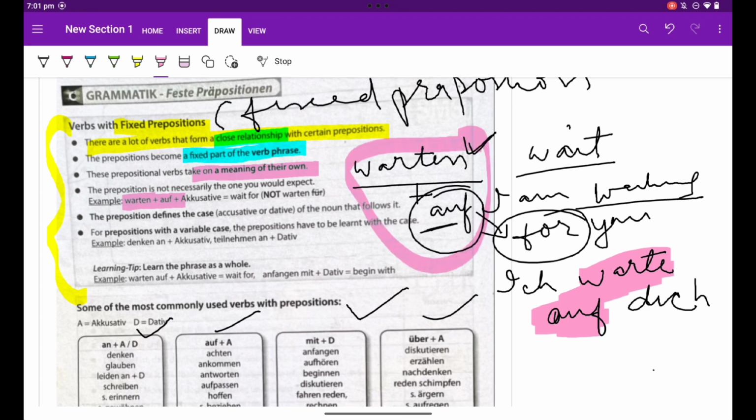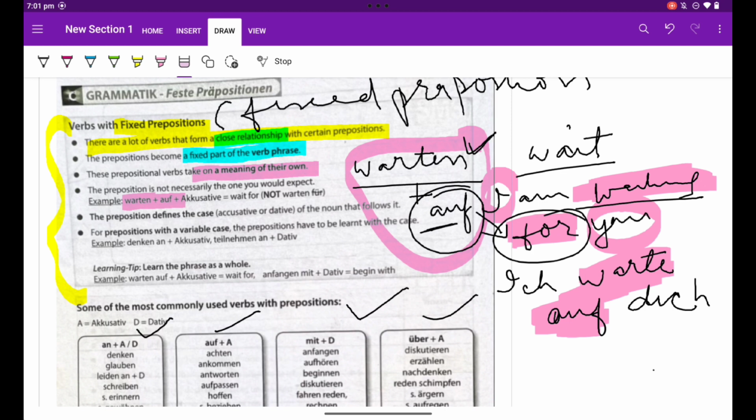So guys, if you learn all these fixed prepositions, you will only require the subject and the object, and the rest, warten is with you, auf is with you, and you can easily make the sentences. So making a sentence with the fixed preposition is very easy.